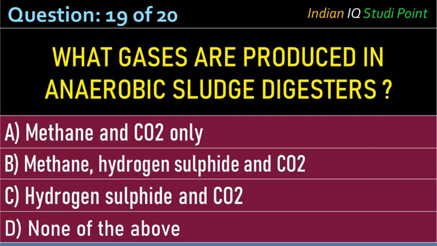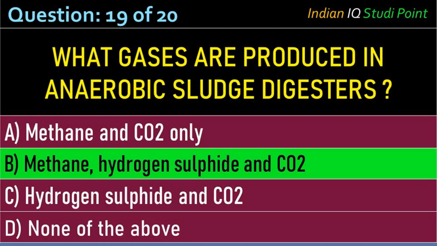Coming to the next question, which gases are produced in anaerobic sludge digesters? Option A, methane and carbon dioxide only; B, methane, hydrogen sulfide and carbon dioxide; C, hydrogen sulfide and carbon dioxide; D, none of the above. And the correct answer is option B, methane, hydrogen sulfide and carbon dioxide.